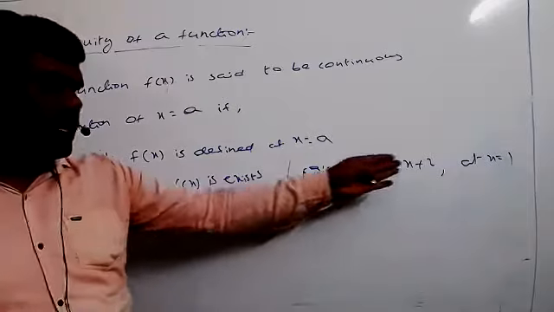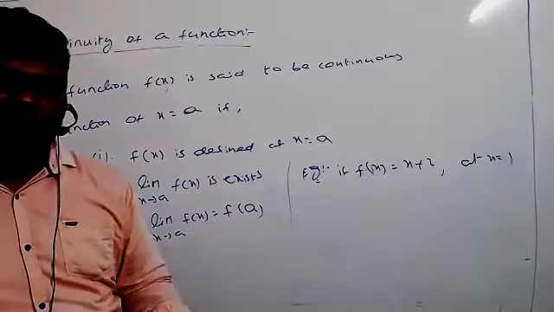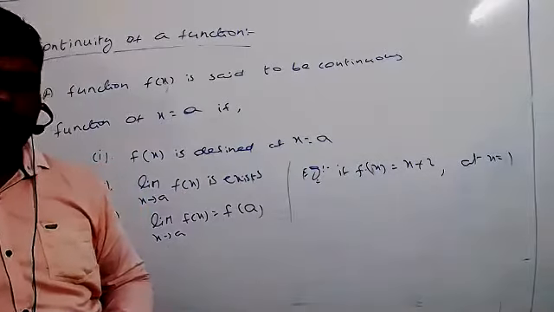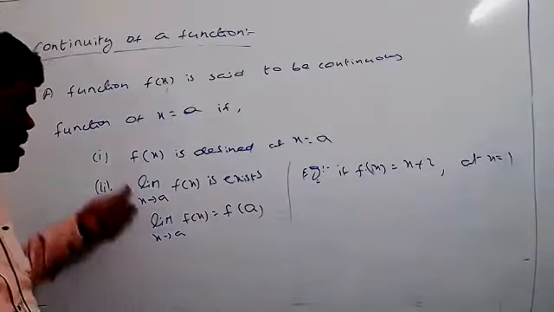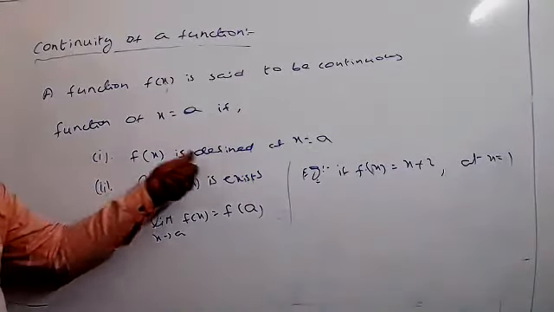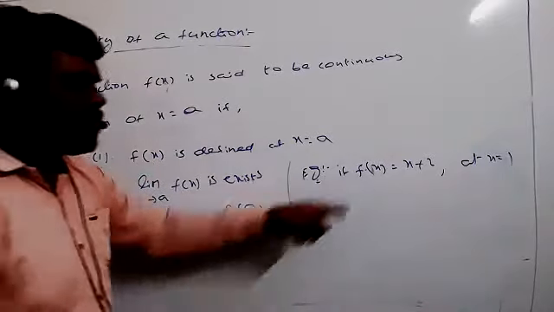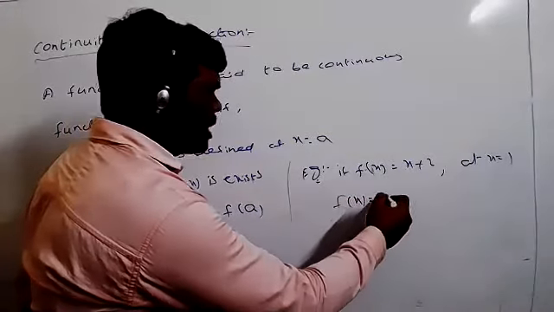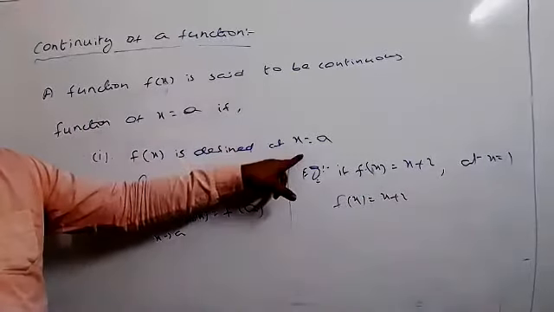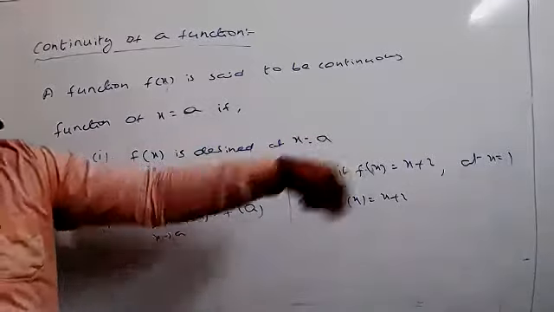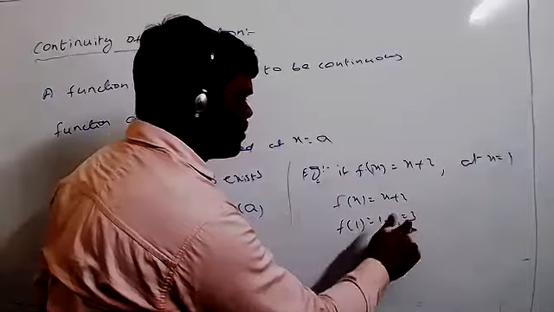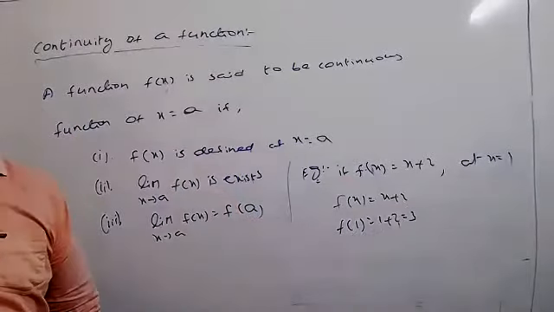Suppose one more problem: a function f of x is given, and we have to verify that it is continuous at some particular value of x. At that time, immediately go to our definition. What is the first condition? f of x is defined at x equal to a. Here f of x equals x plus 2 is given, so we substitute x equal to 1. That means f of 1 equals 1 plus 2, which equals 3.